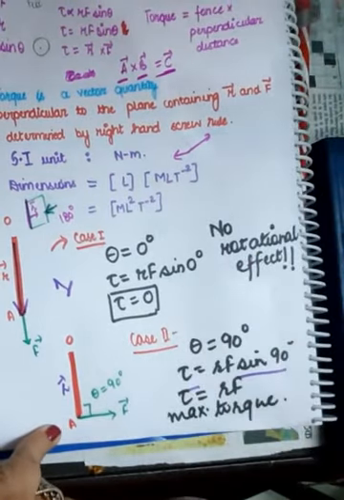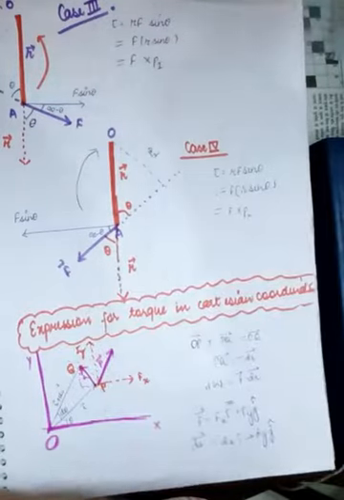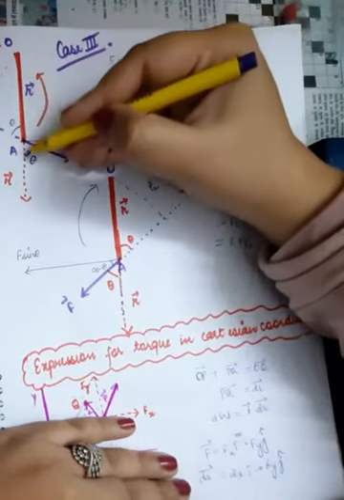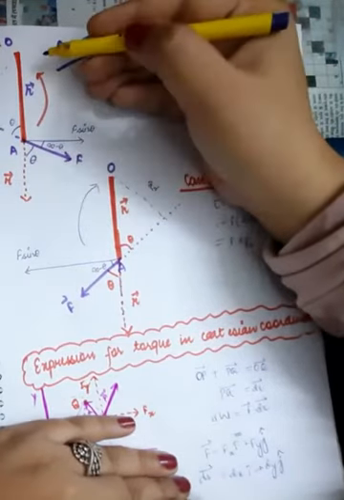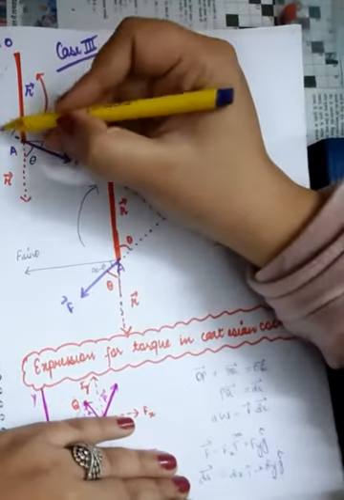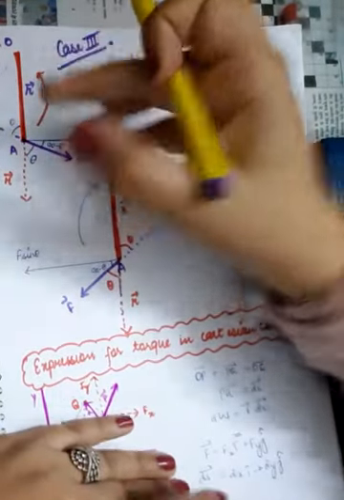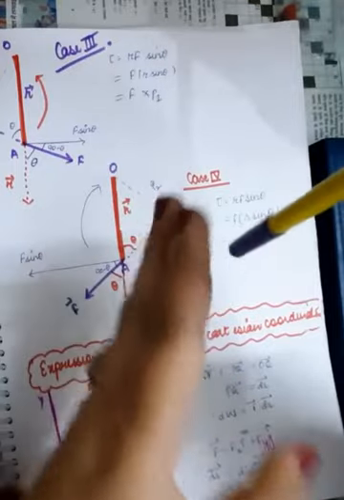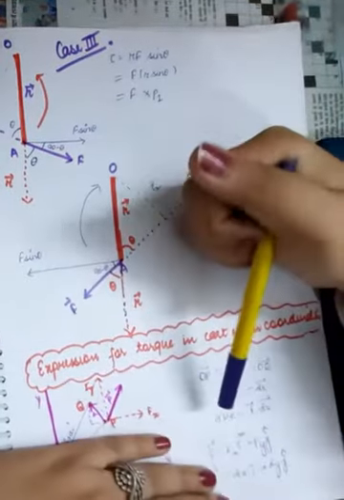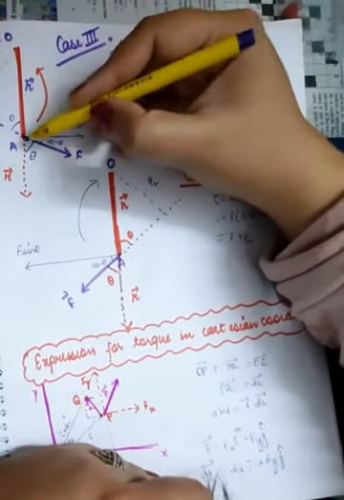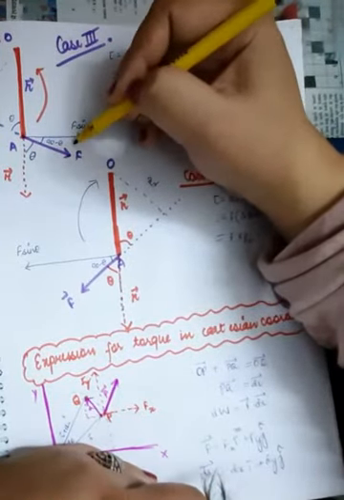Now we are going to discuss case number 3. Case number 3, suppose this is the rod under consideration and you have applied the force in this direction. Like you were standing here and you applied the force in this direction. This was the rod, right? This was the rod. You applied the force in this direction. Now the rod has a tendency to rotate. Let's have a look. This will be R vector. This is your applied force, F vector.